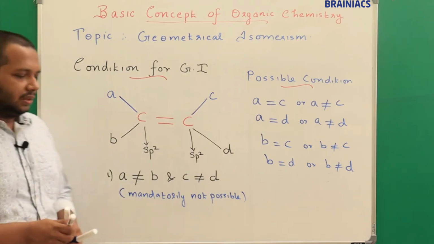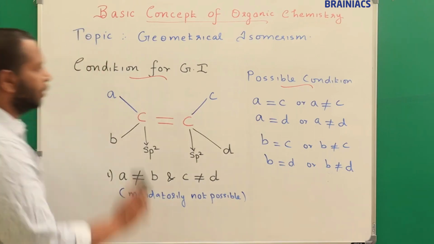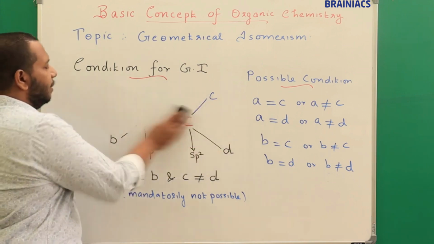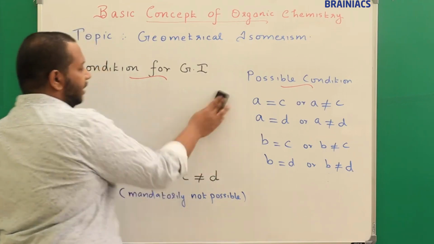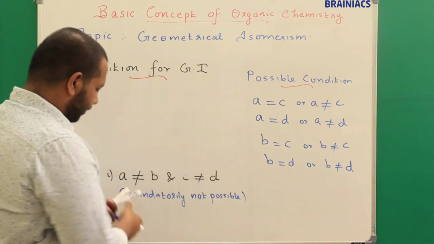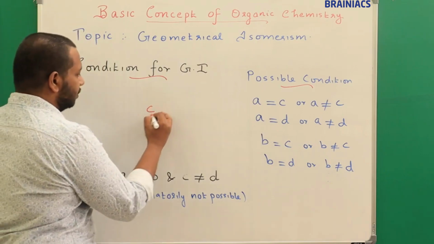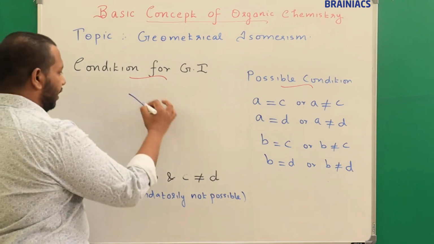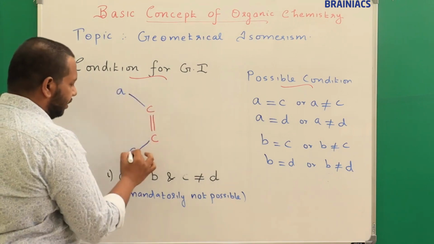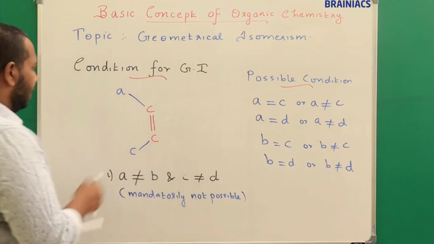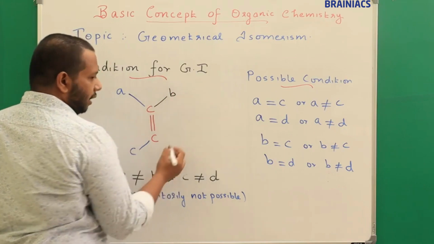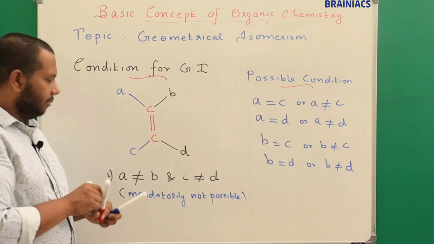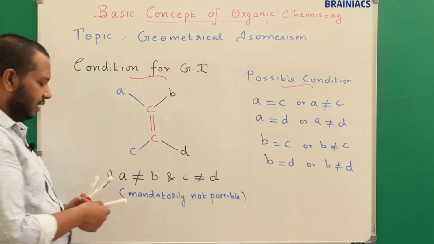Okay. Sometimes, instead of giving the compound in a horizontal plane, they may also give the compound in a vertical plane. Let's see that. For example, I can draw like this. Then you can see here A connected and here C connected. And here I am connecting the B and here I am connecting the D. Now I have just drawn the same thing in the vertical plane. Now the condition still remains the same.